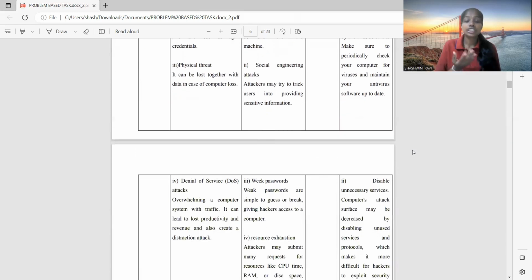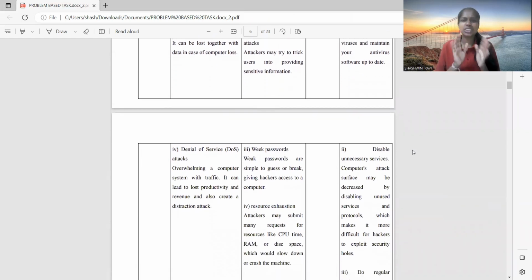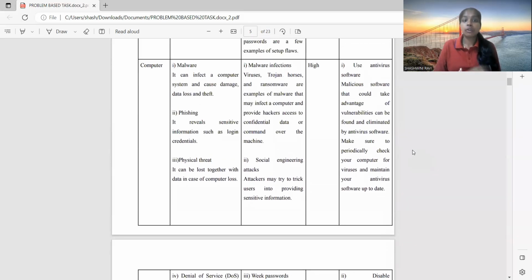Second one, social engineering attacks. Attackers may try to trick users into providing sensitive information. Thirdly, weak passwords. Weak passwords are simple to guess or break, giving hackers access to a computer. Fourthly, resource exhaustion. Attackers may submit many requests, using up resources like CPU time, RAM, or disk space, which will slow or crash the machine. The priority of computer is high.